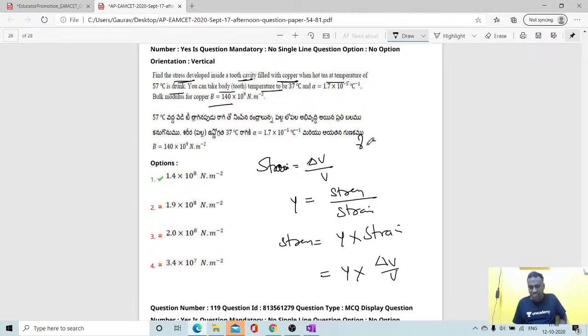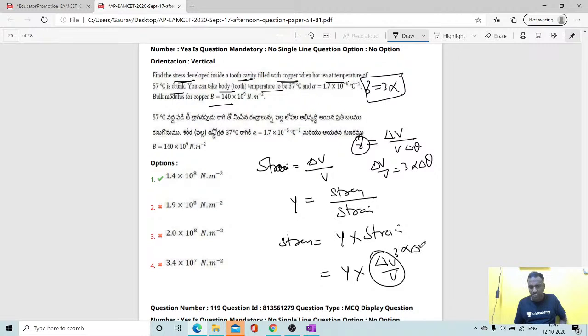So can I write, students, gamma is equal to delta V by V into delta theta. So what is gamma, students? 3 alpha. You know that the relation between gamma and alpha is 3 alpha. So delta V by V is equal to 3 alpha delta theta. So finally if I substitute, the stress is equal to Y times 3 alpha delta theta.